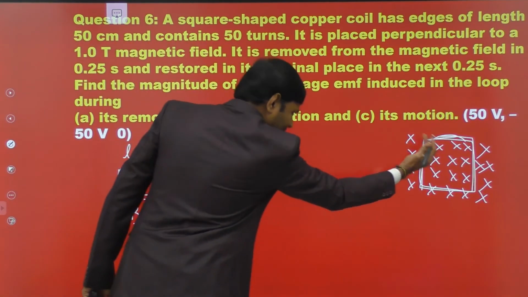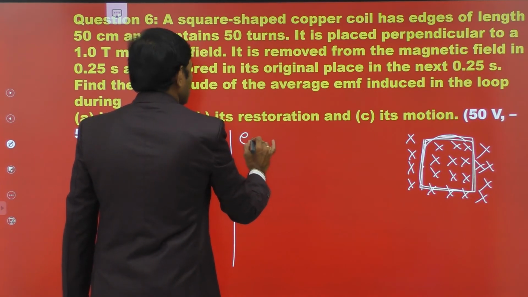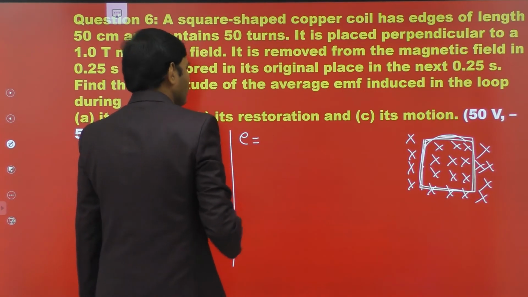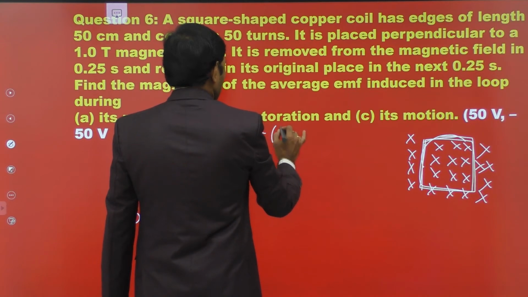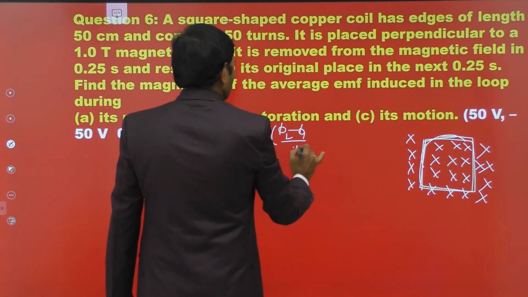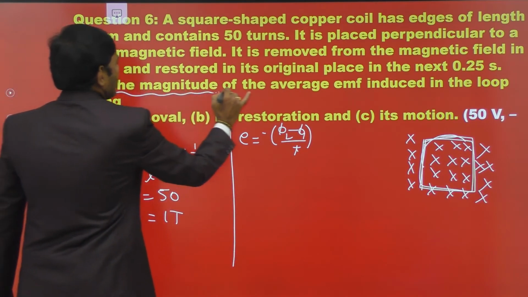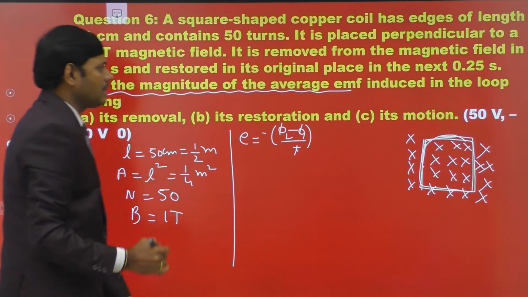When it gets removed from the magnetic field, the EMF induced is equal to minus the change in flux, phi 2 minus phi 1, divided by the time taken. Here we have to find the magnitude of the average EMF induced in the loop.